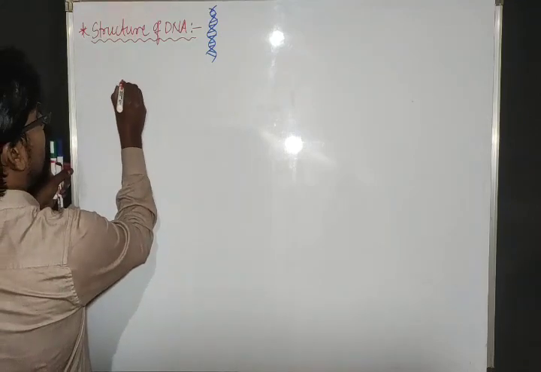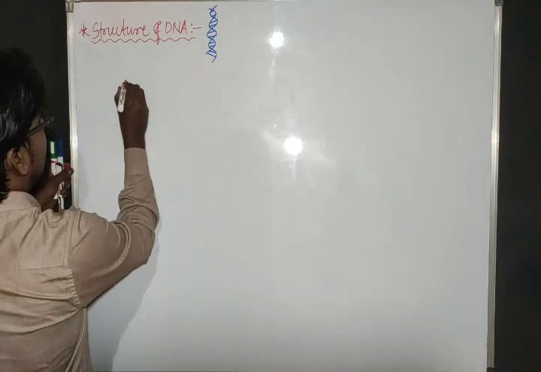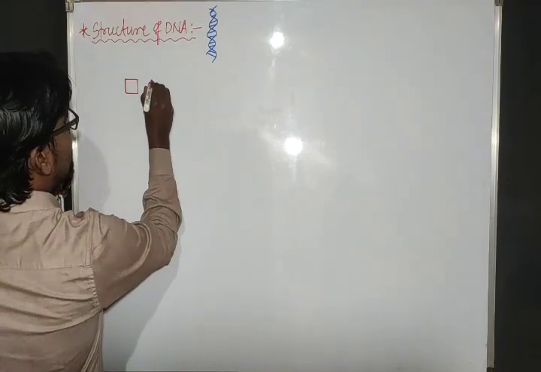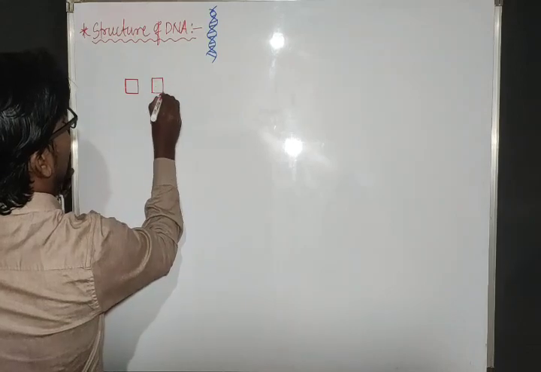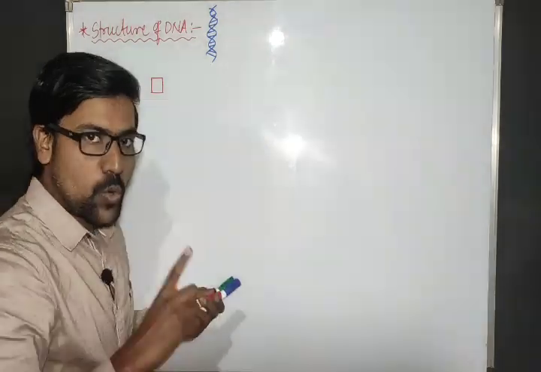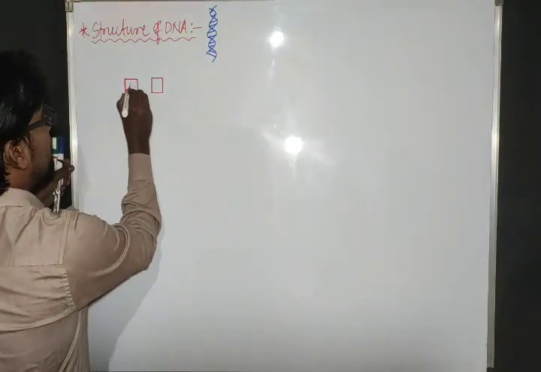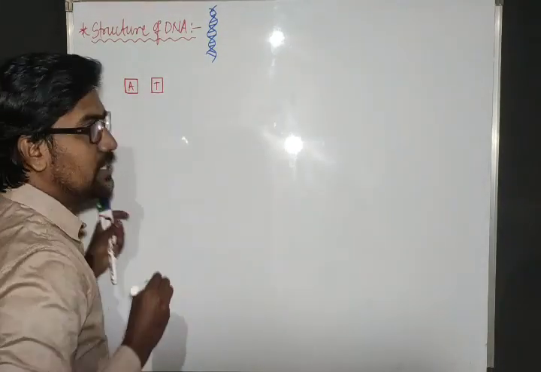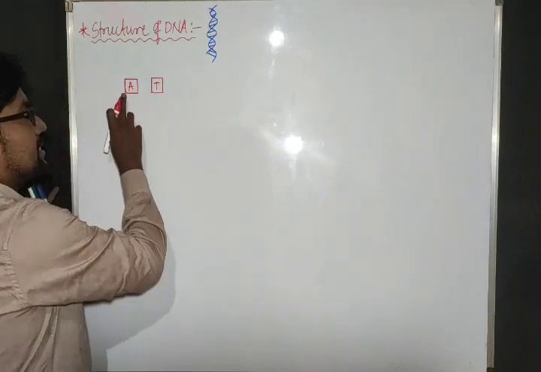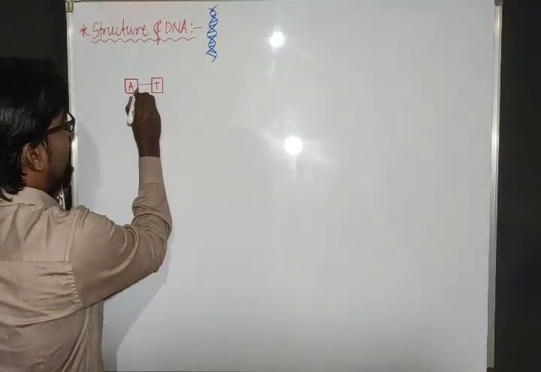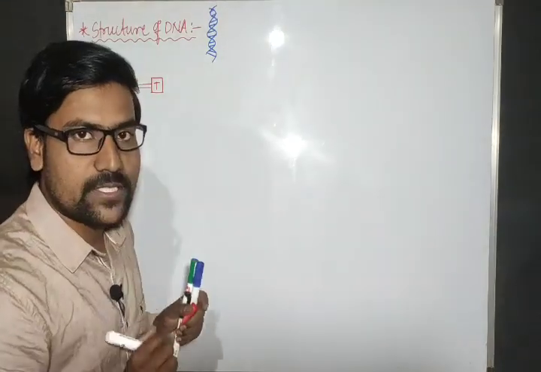Okay, now we have already seen this, let me revise it once. One nitrogen base combines with another nitrogen base. Say, for example, adenine combines with thymine. Adenine is a purine, thymine is a pyrimidine. Both are combined with the help of two hydrogen bonds.